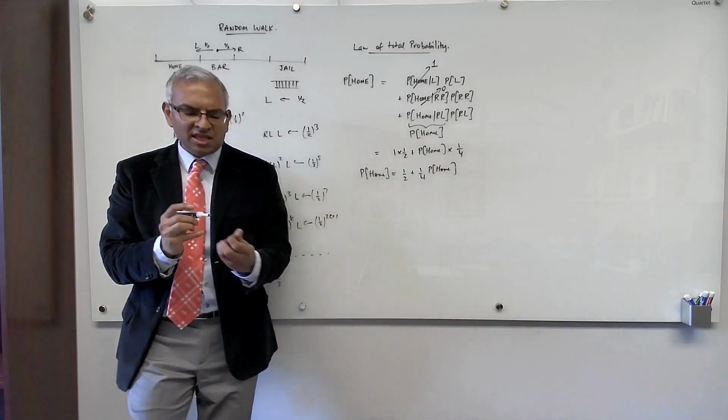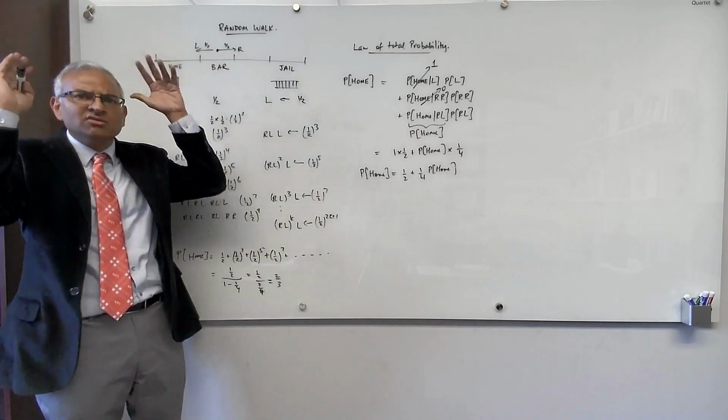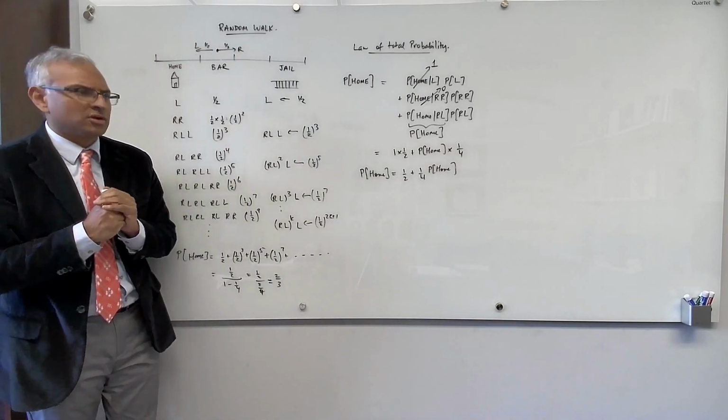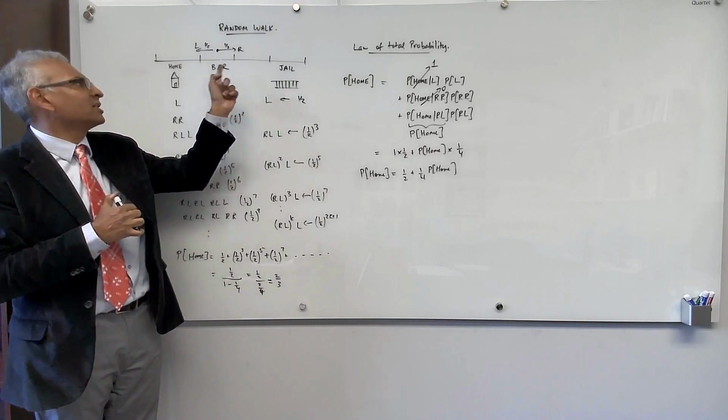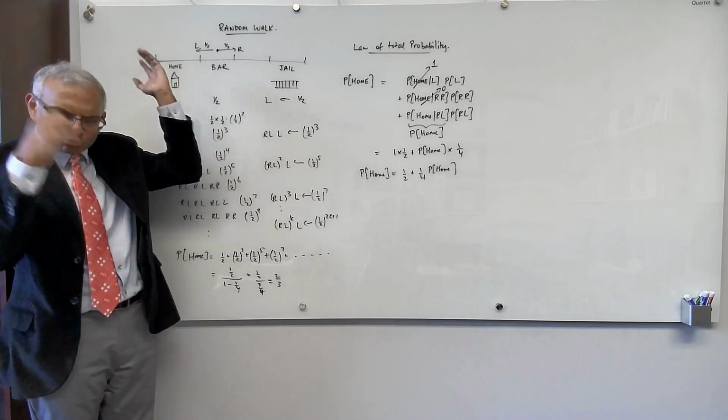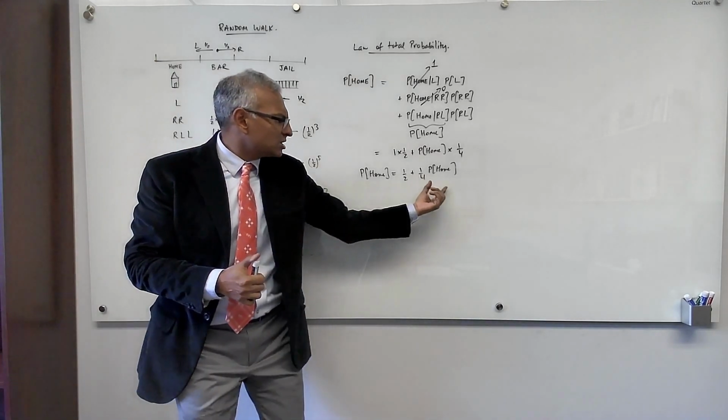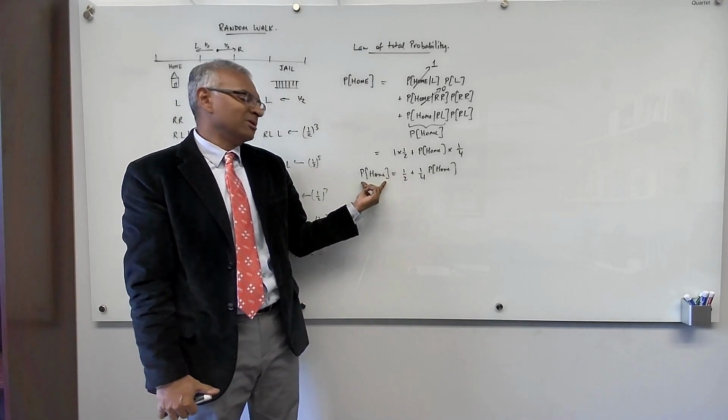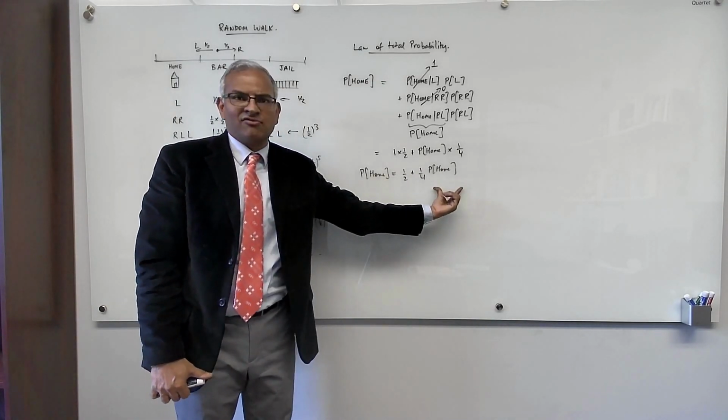Okay. And this is usually the case when you try to analyze such infinite processes that could go on forever, because he could keep on going RL, right, left. He could keep on going forever. You get an equation for the quantity you're trying to compute, the probability to make it home, in terms of itself, which you have to solve.